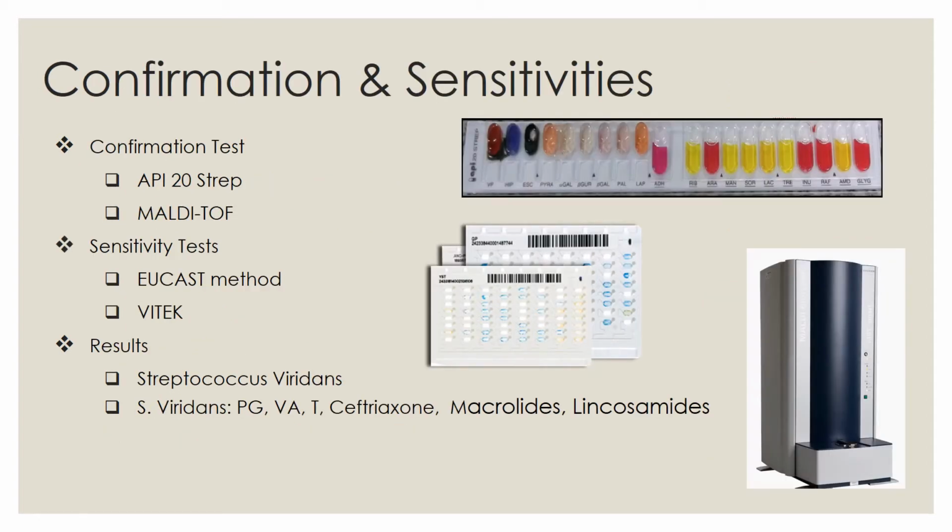The result of a colony resistant to optochin can be confirmed by the API 20 Strep, which is manual Streptococcus testing, or tested by automation, such as Vitek. Also, the sensitivity test for these colonies can be done by the EUCAST method or the Vitek test. The final result is that these colonies are Streptococcus viridans and sensitive to penicillin, vancomycin, tetracycline, and lincosamide.